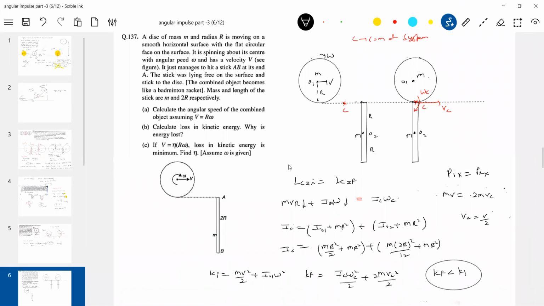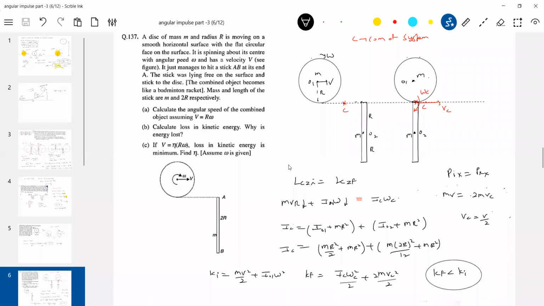I gave one problem where there was a sudden impact and no loss in energy. Yes, it happens. But here what happened? They get stuck, no? So because of that, some energy will be lost. Why is energy lost? When it gets stuck, that energy will convert into heat. Because they are rigid, there's no question of deformation, so it should be converted into heat.